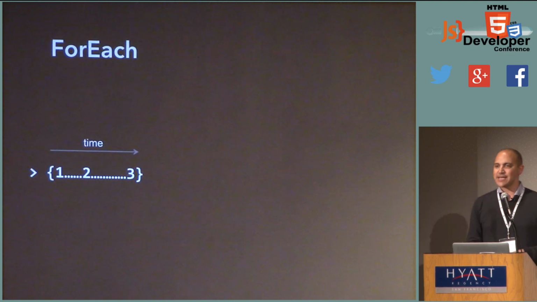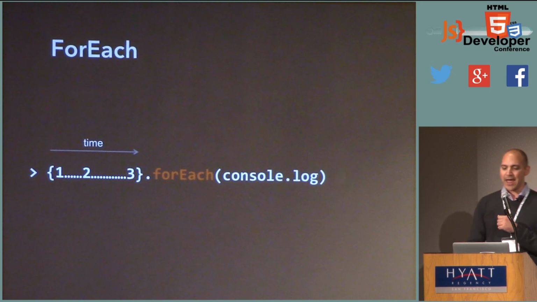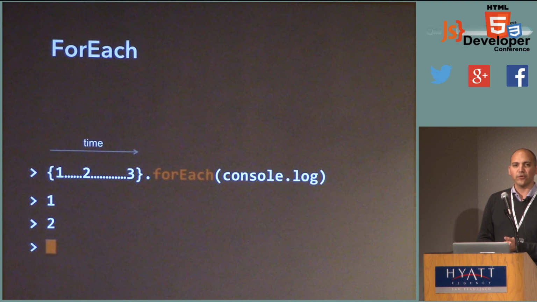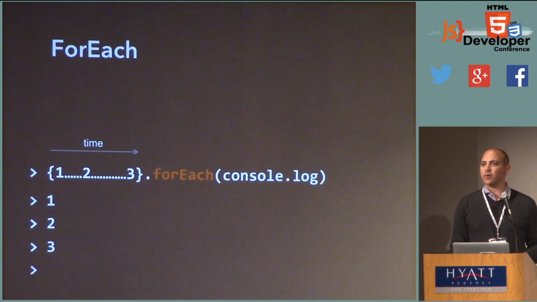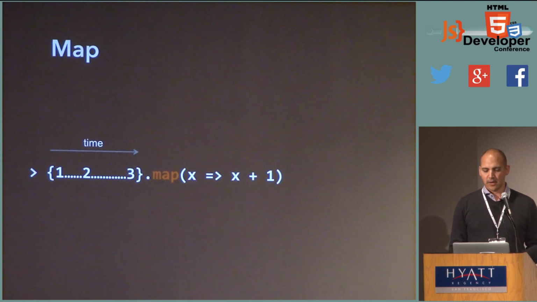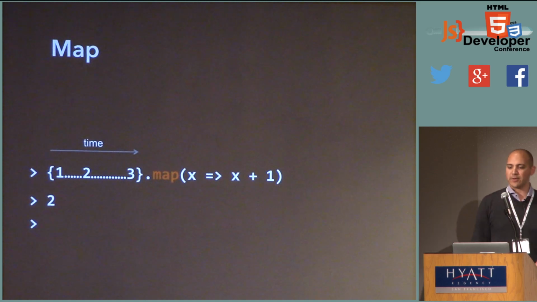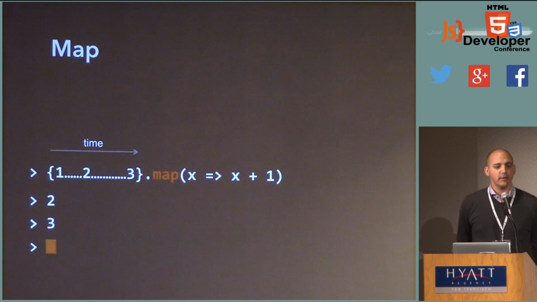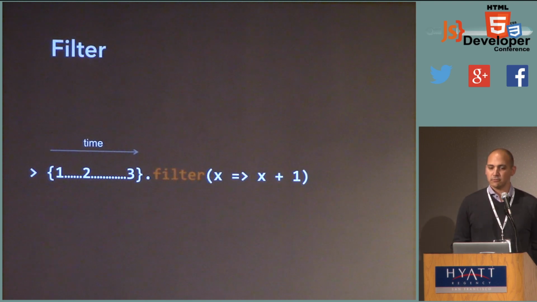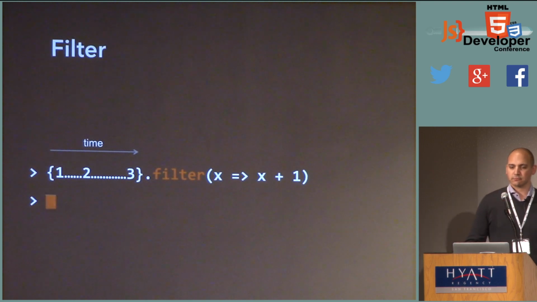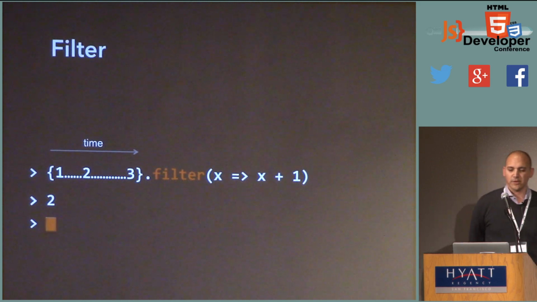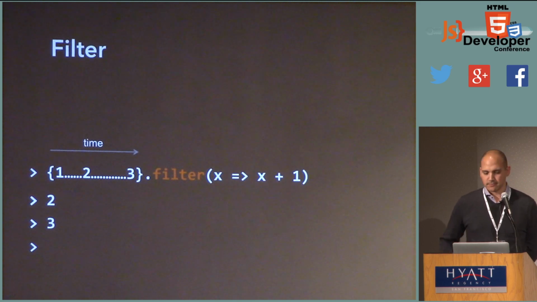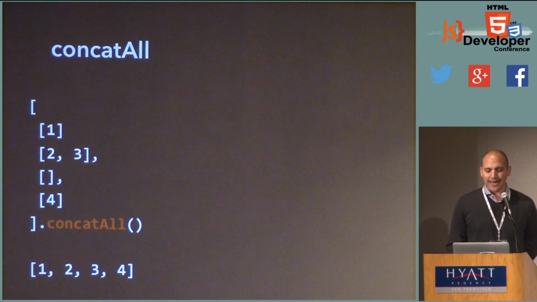So now you'll see that I can take an observable and I can forEach over it just like an array. The only difference is that elements arrive over time. So it's exactly the same way as forEach worked over an array. If I map over an observable, what happens? Same data comes out, it just arrives over time. Filter. Once again, same thing you would expect from an array, just data arriving over time. And finally, let's take a look at concat_all.